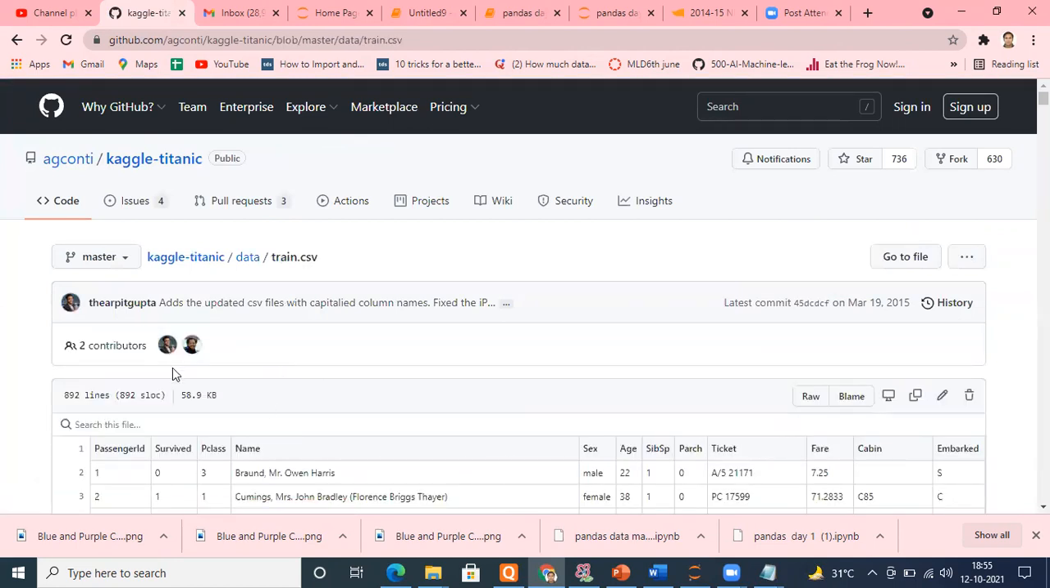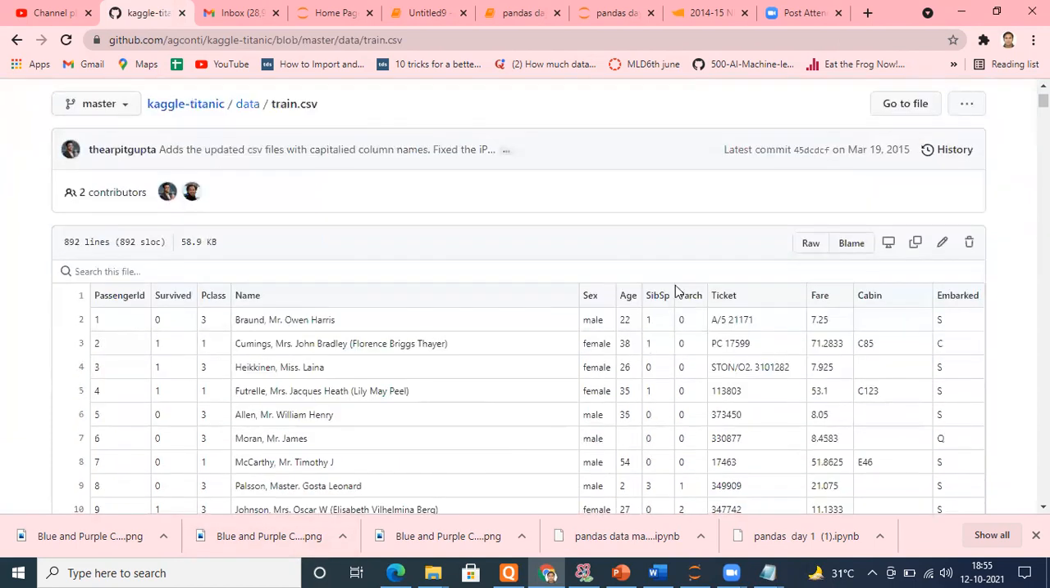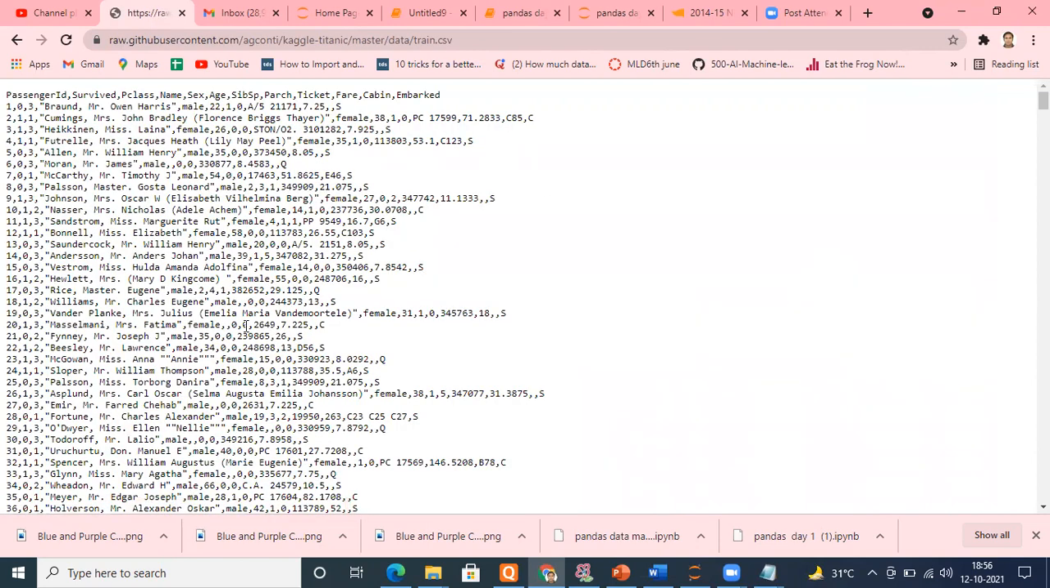Now, if I want to read this data directly, I won't be able to do that. So what I have to do is click on raw here. Once I click on raw, it will convert this data into a simple CSV format, comma separated values. Click on raw. Can you see that? It's almost the same file that was available on my system. Passenger ID, survived, P class, name, sex, age, everything.